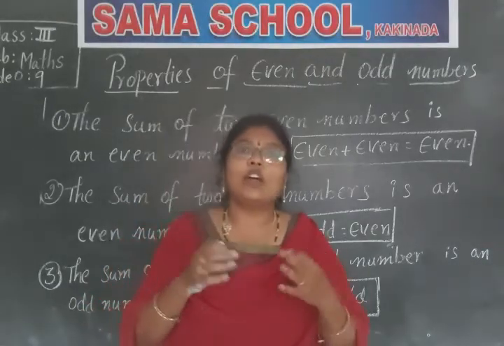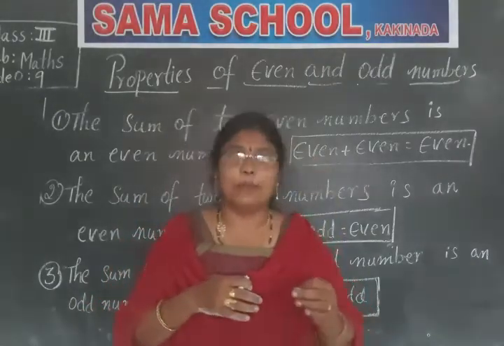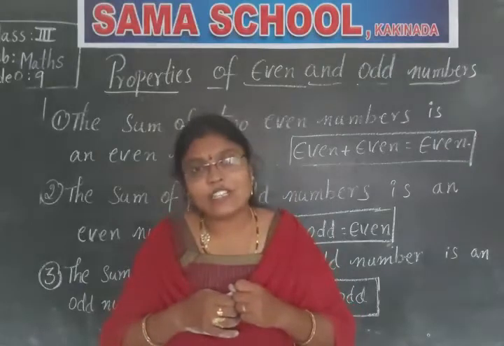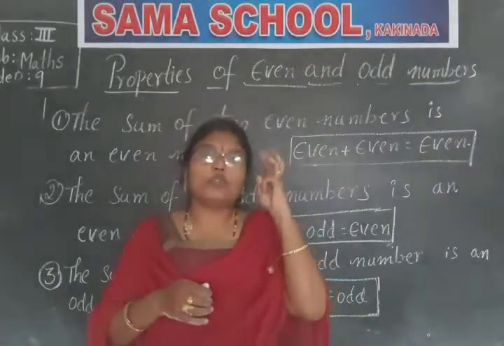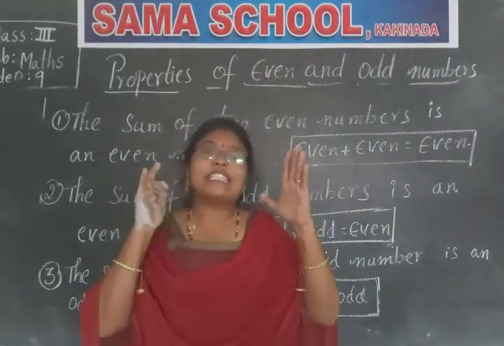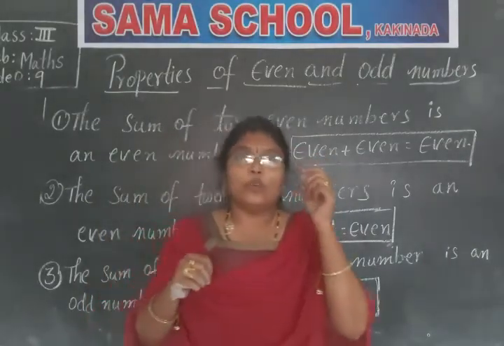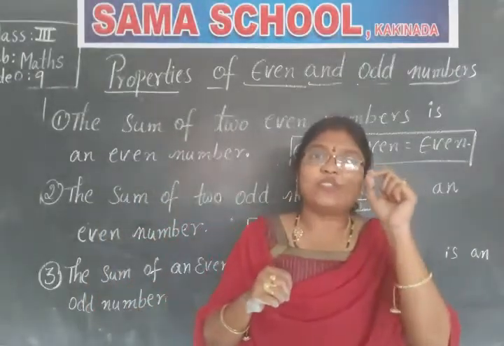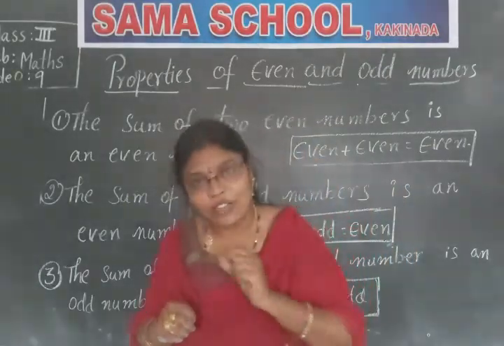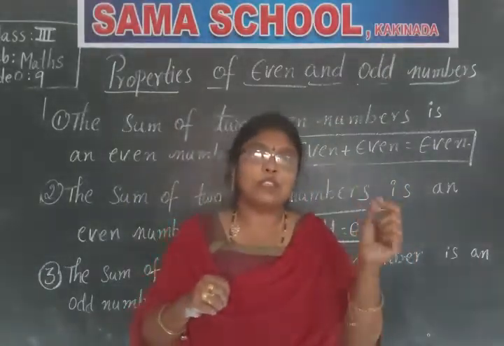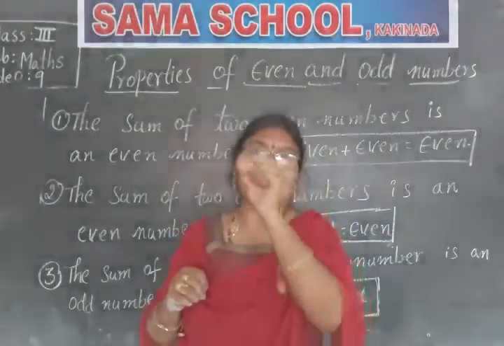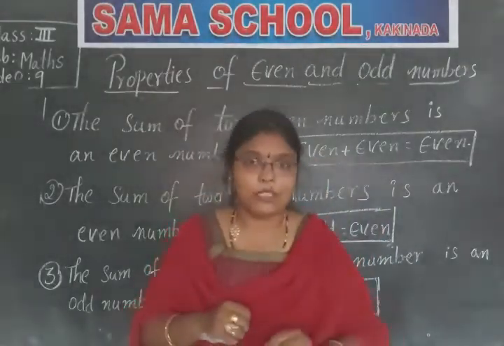And what are odd numbers? Numbers which cannot be divided by 2. Odd numbers end with 1, 3, 5, 7 or 9. So the numbers which end with 0, 2, 4, 6 and 8 are even numbers, and the numbers which end with 1, 3, 5, 7 and 9 are odd numbers.